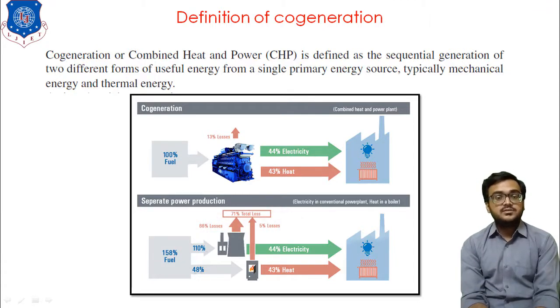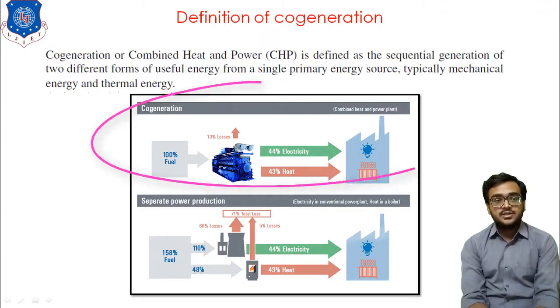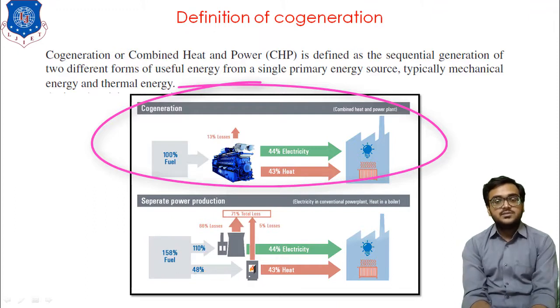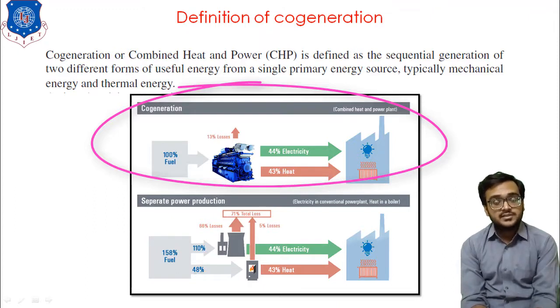To tackle this problem, we can incorporate the cogeneration system. In cogeneration you find that we have only one utility, in which we supply only 100% of fuel, out of which we produce 44% electricity and 43% heat, with losses equivalent to only 12%.